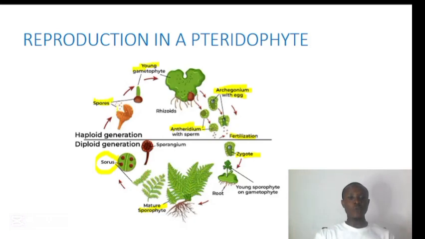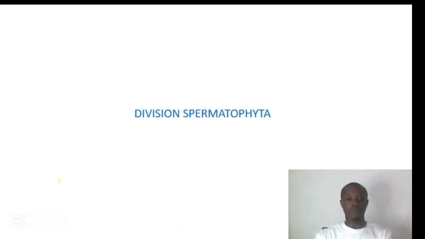The spores, the gametophyte, archegonium with egg and antheridium with sperm, they are haploid cells. That means they have one set of chromosome. But the zygote and the sporophyte, they are diploid cells. That means they have two sets of chromosome.